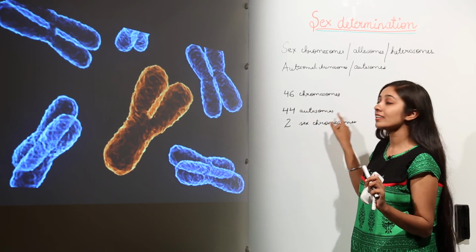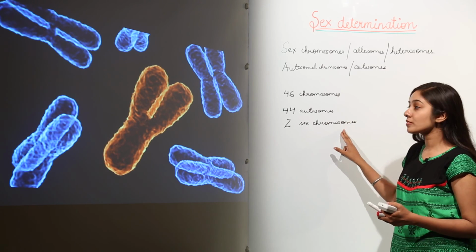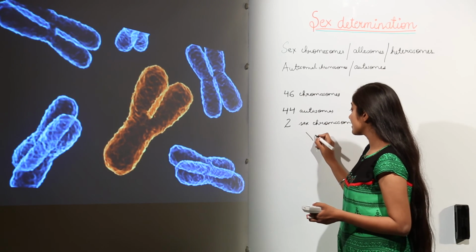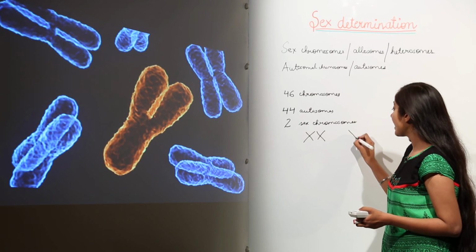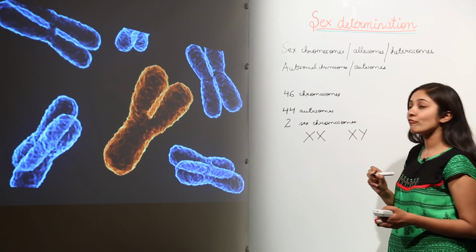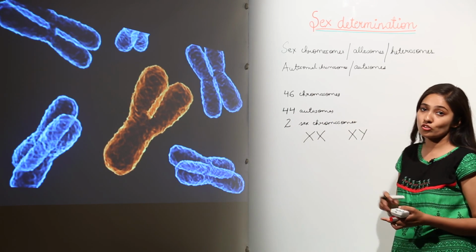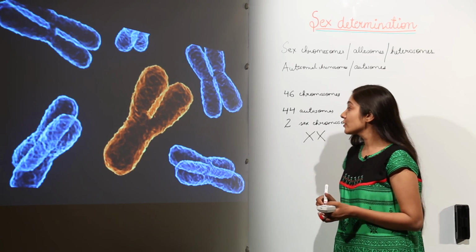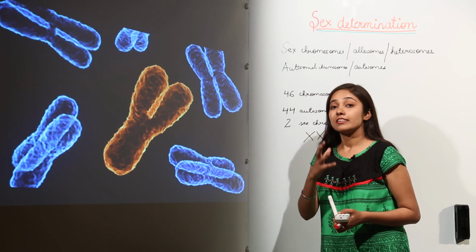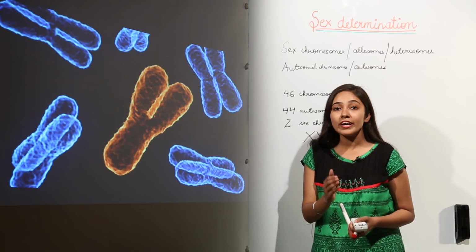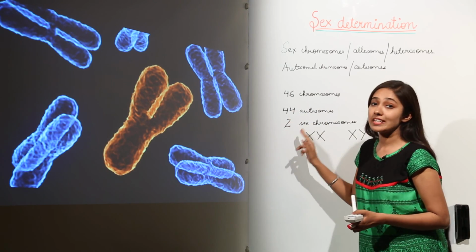And then we have 2 sex chromosomes, which are XX in case of females and XY in case of males. These 2 sex chromosomes determine the sex of the child, whether the baby is going to be a baby boy or a baby girl.